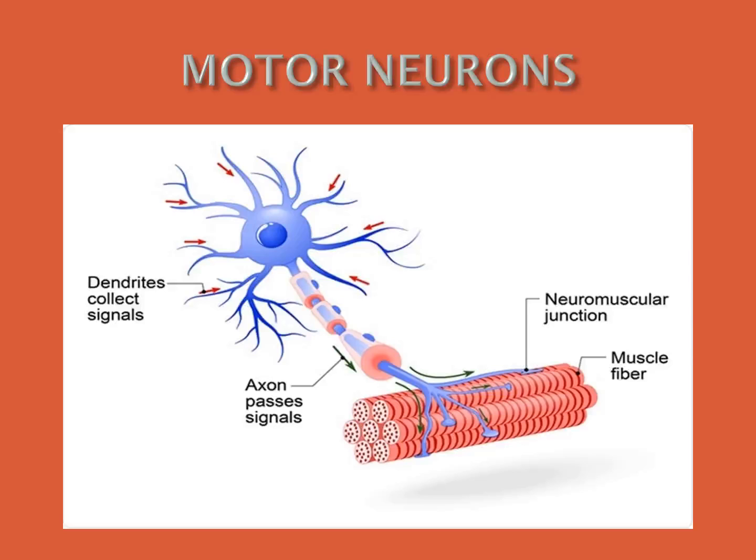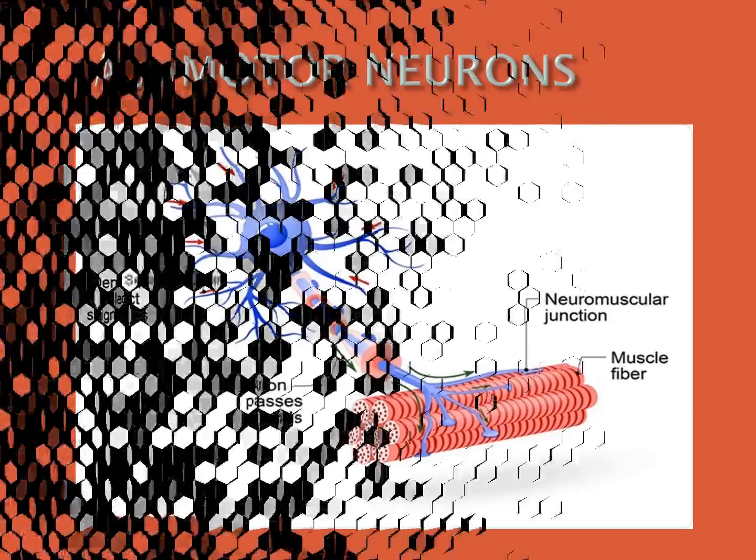Both myelinated and non-myelinated nerve fibers are found in the white matter and gray matter of the brain.